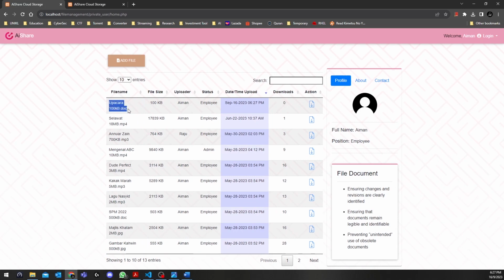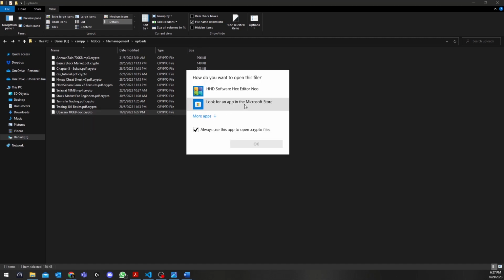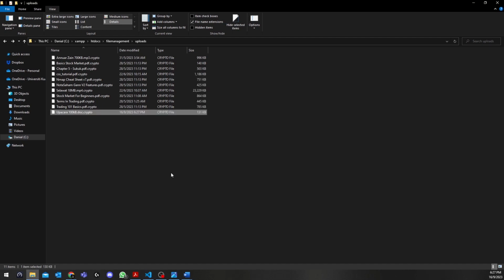As you can see, the Upachara file has been uploaded just now, and it is stored on our local server in the form of a crypto file, because the original file is a doc, but after the encryption it has been stored as crypto, which means the file cannot be read in case the server has been compromised. This is very important to preserve the data confidentiality.